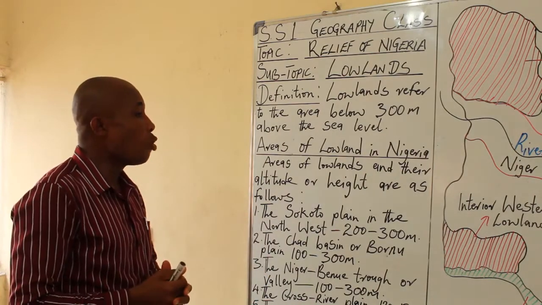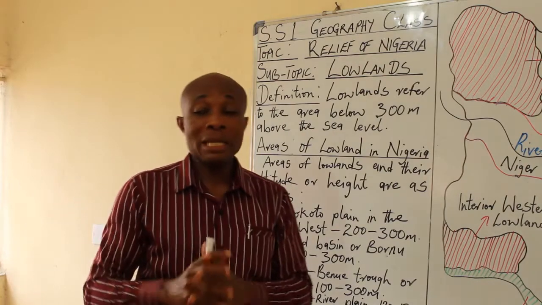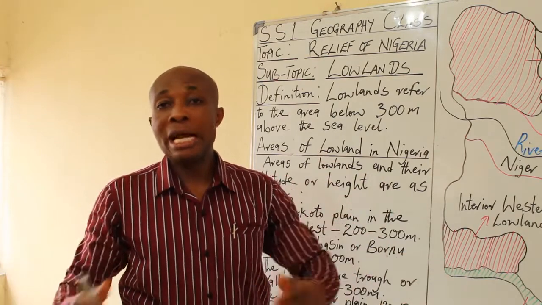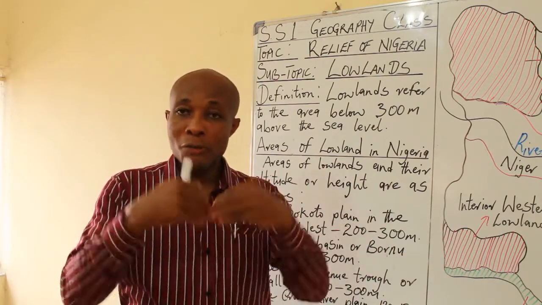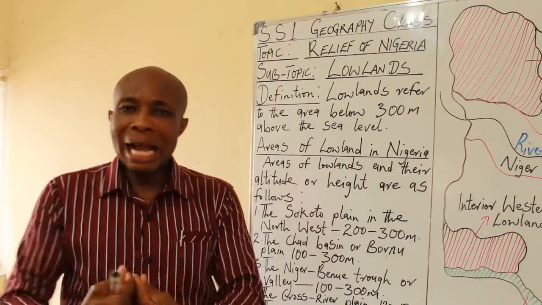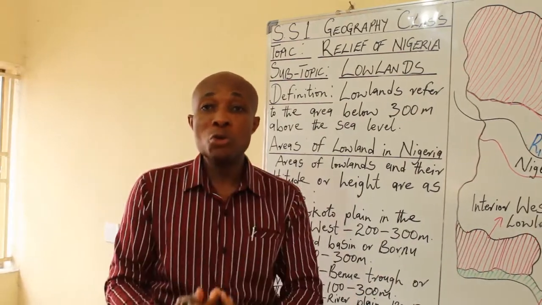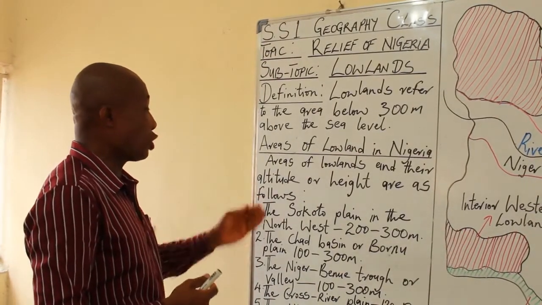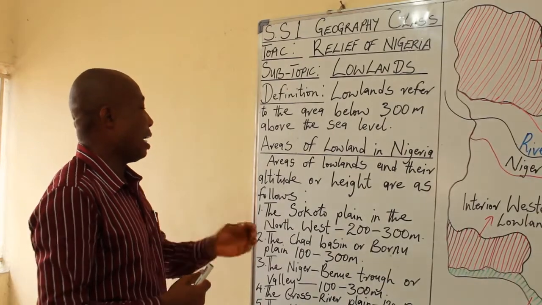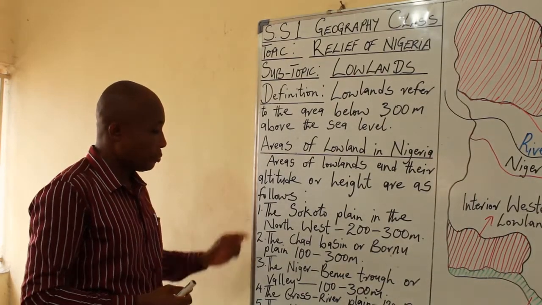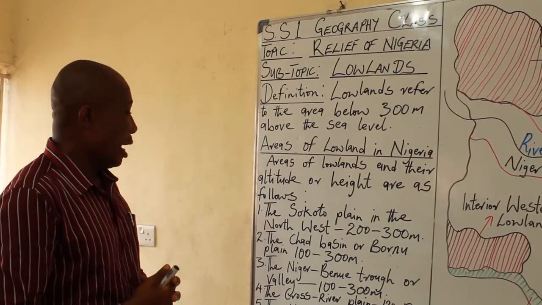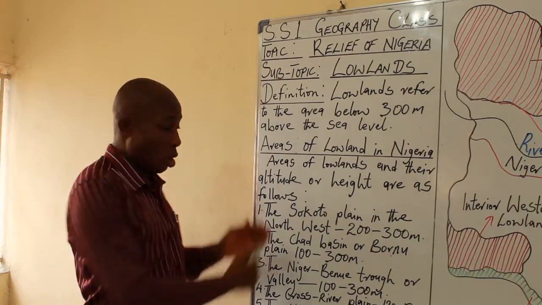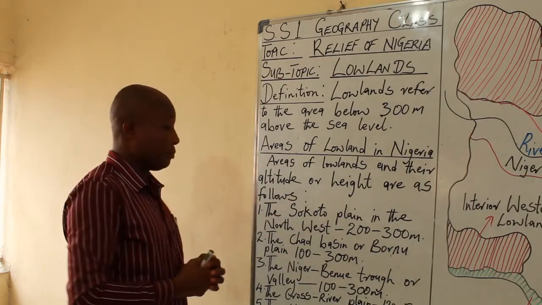Okay, areas of lowland in Nigeria. Because it's very important, as we have known the areas of highlands in Nigeria, we also need to know the areas of lowlands in Nigeria. And the ability to know this will make you a good geography student. Okay, areas of lowlands and their altitude or height are as follows. I'm still going to use a map to show you all that I'm going to mention here.